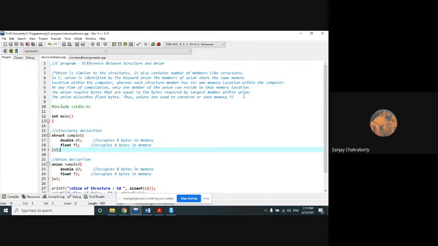This is point number 5. I will repeat it again. Compiler allocates different memory locations for each member of a structure, whereas union members share the same memory location at any given time.